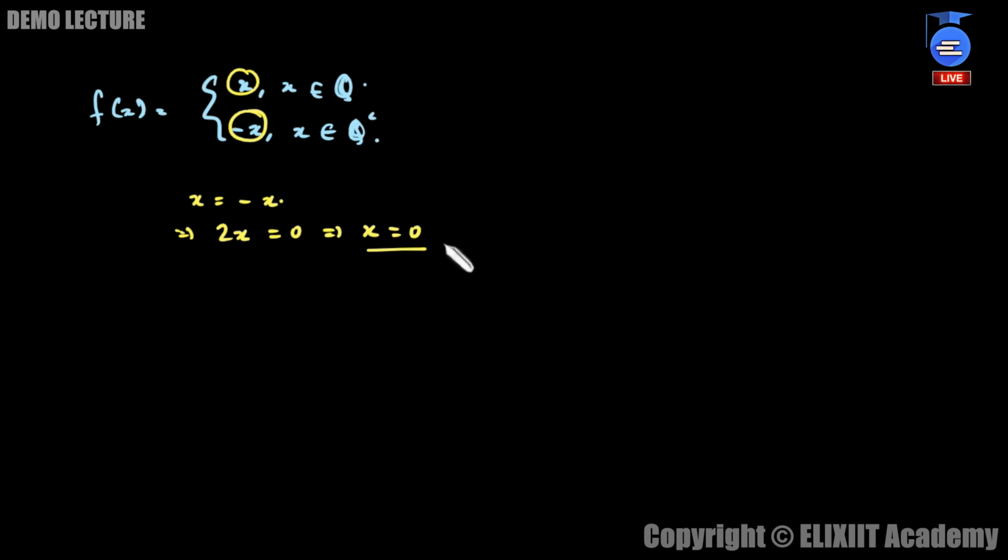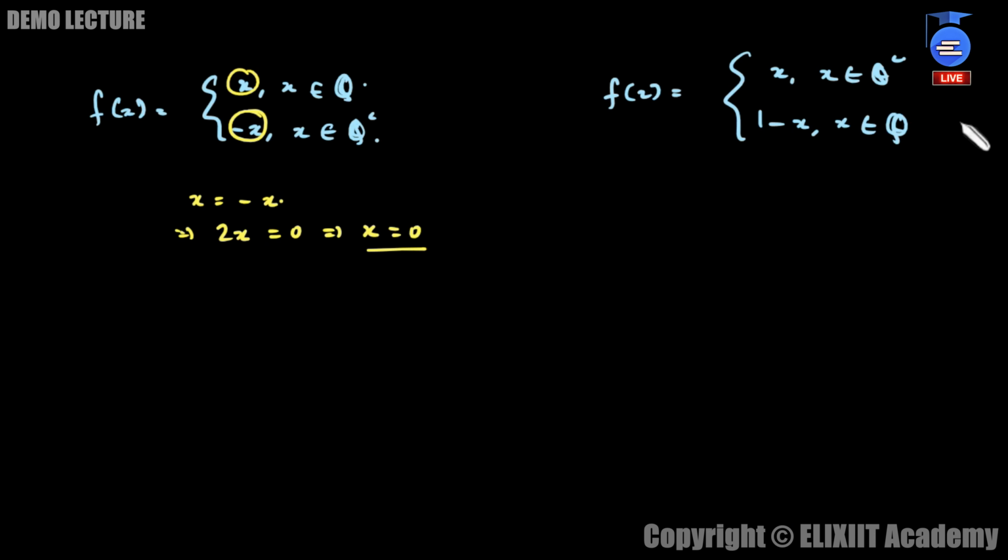Similarly, there was one more question which was asked in IIT. Once again, a very simple question. The function was given as x when x belongs to Q complement and 1 minus x when x belongs to Q. So it's x when x is irrational and 1 minus x when x is rational. Once again, we will simply equate these two functions. The question remains the same: find the number of points of continuity, and find those points.